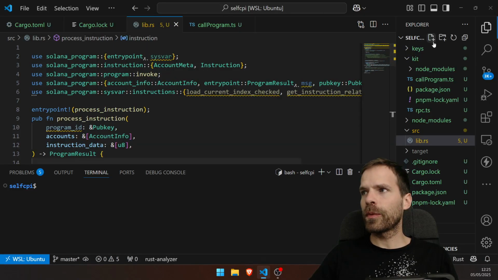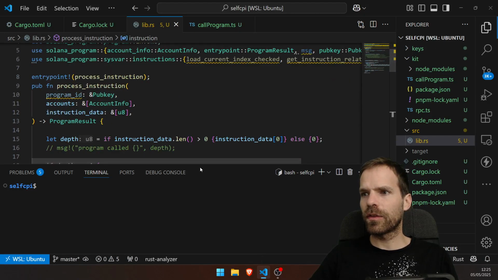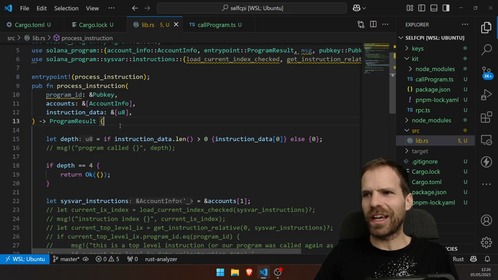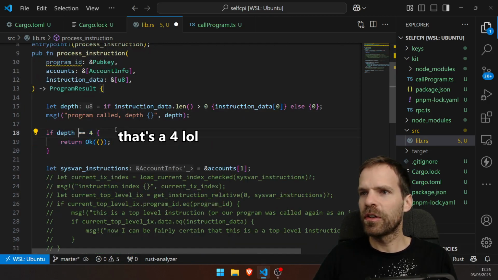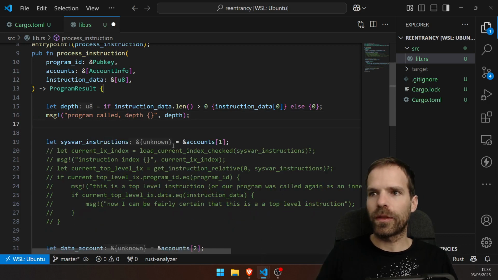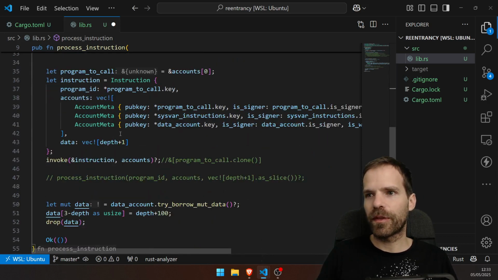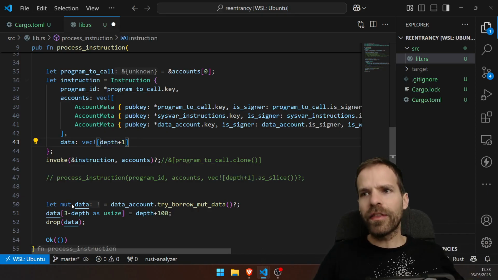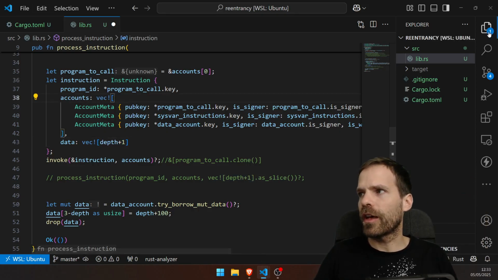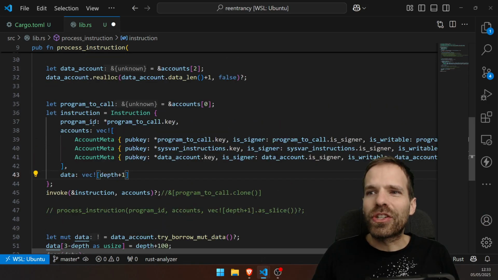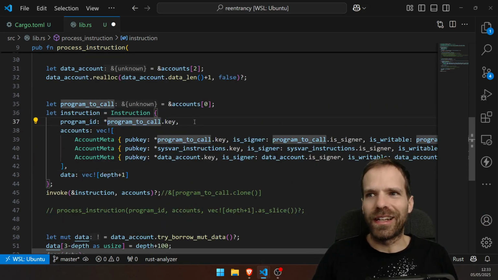Last time, when we did the self-CPI, this is what we had. We're just gonna recycle that. And we're gonna pass in the depth as instruction data. We return at depth 0. Whenever the program is called, we say what depth it is, because that's something that we add. And this is the program that we wrote in the self-CPI video, so you can watch that. Basically, there we were just calling ourselves.